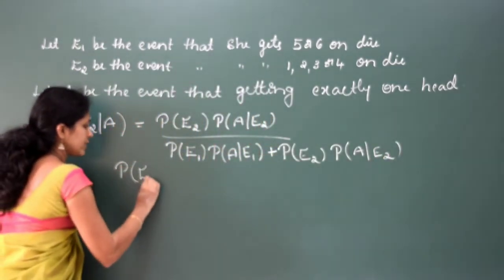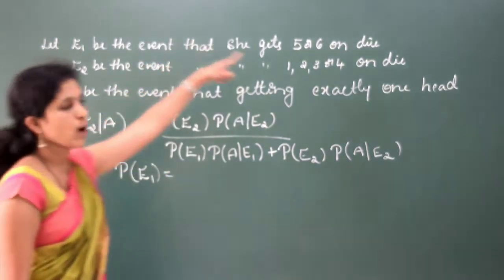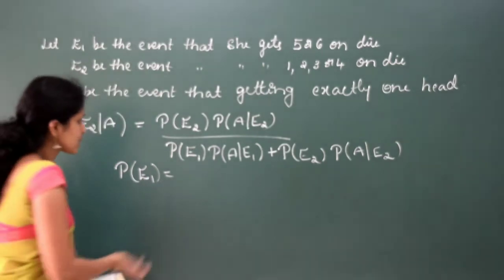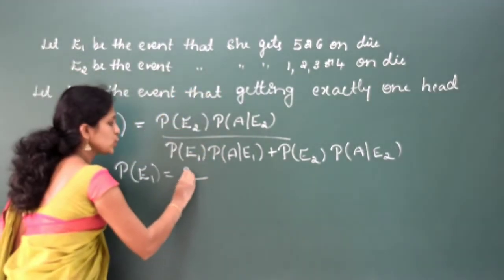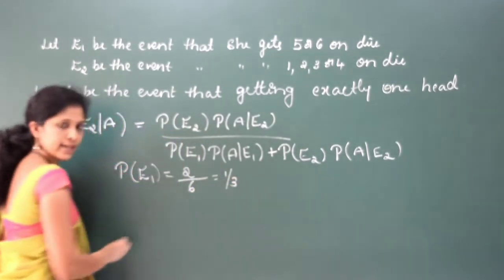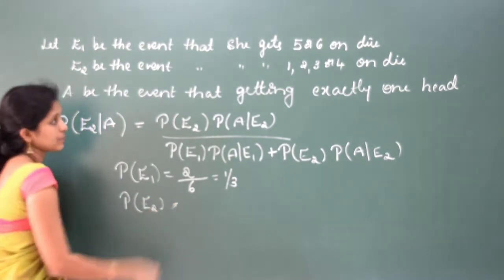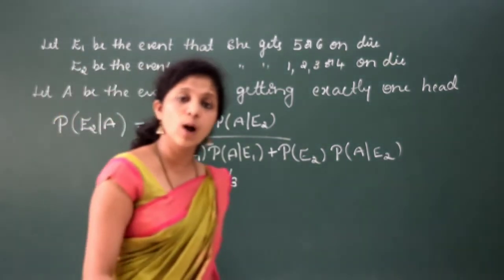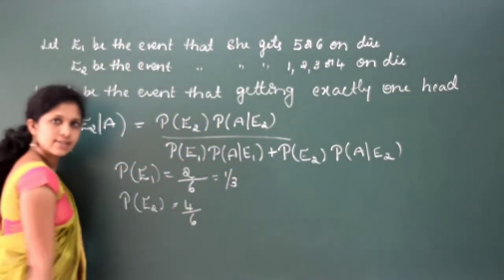Probability of E1. Now can you say what is the probability of E1? Getting 5 or 6 on a die. Total 6 possibilities will be there, right? In that, getting 5 or 6 will be 2. So this is 2 by 6, which is equal to 1 by 3. Probability of E2 is nothing but getting 1, 2, 3 or 4 on a die, so total 4 possibilities divided by 6.